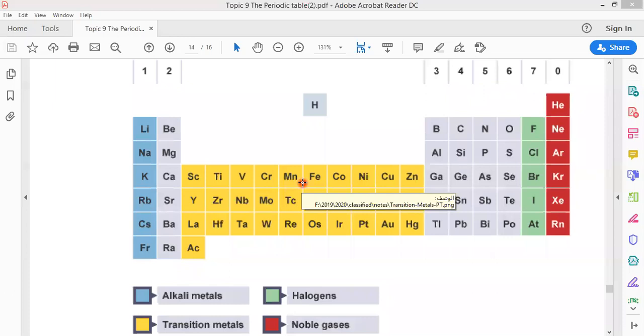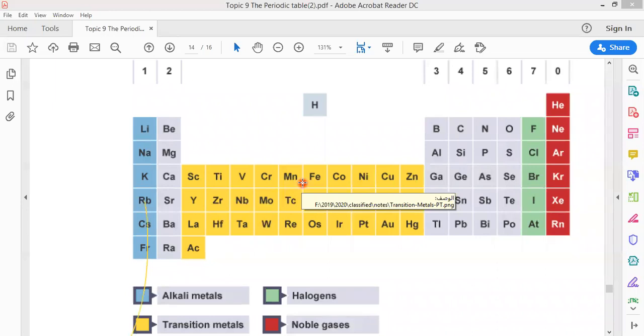So if I ask you a question: I have an oxide with a green color. What do you think? Is this an oxide of group number 1 metals or an oxide of transition metals? I see the green color.